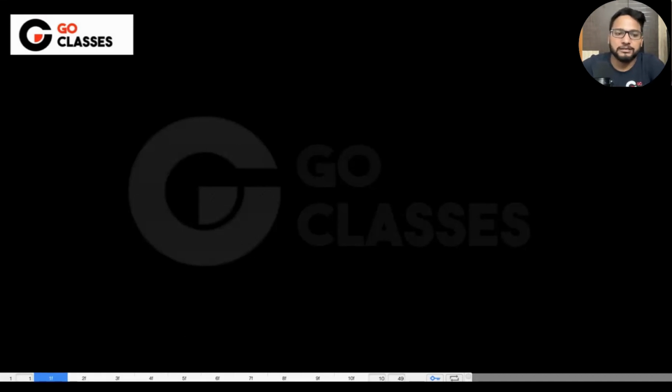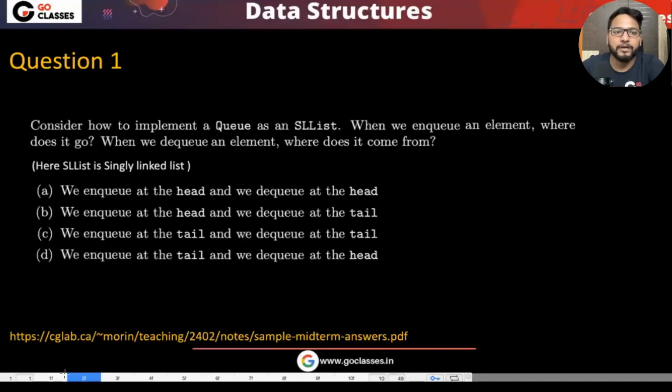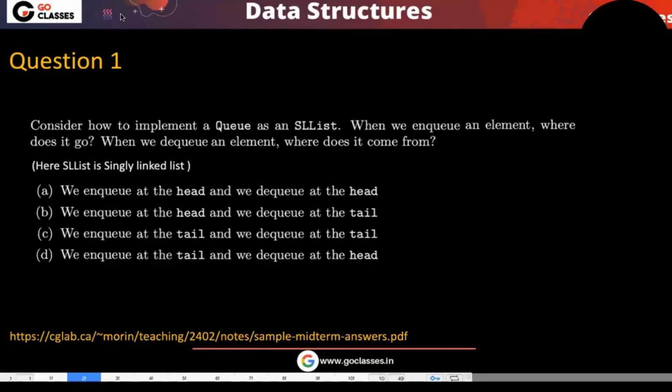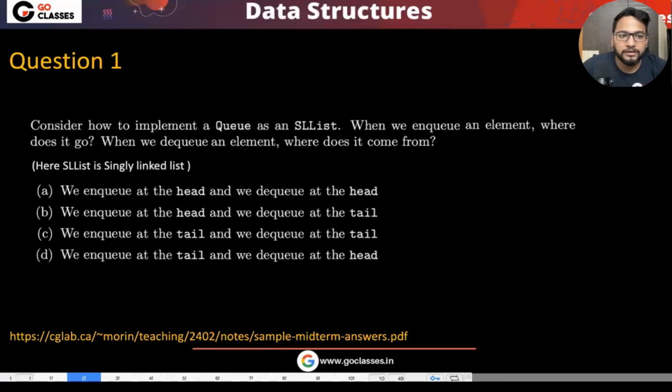So today we will be discussing questions related to stack and queue, right? Let's see this first question. Now they are saying, consider how to implement a queue as a singly linked list. This SLL means singly linked list, and we want to NQ and DQ. So where will we be NQing and DQing?